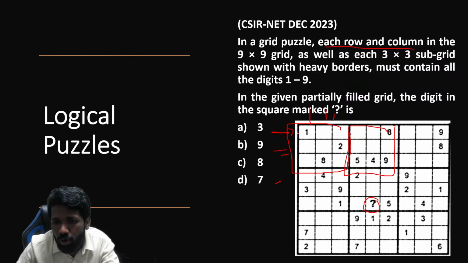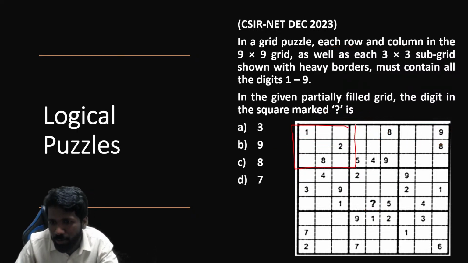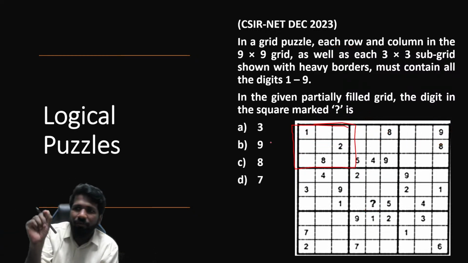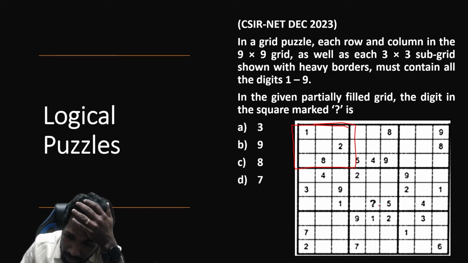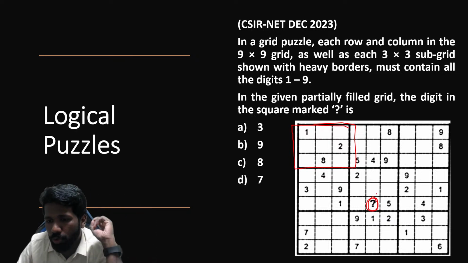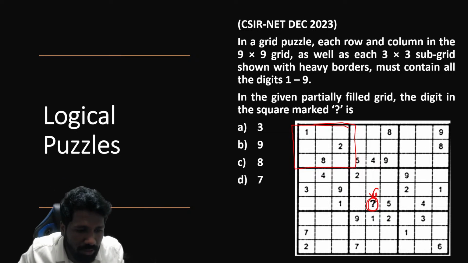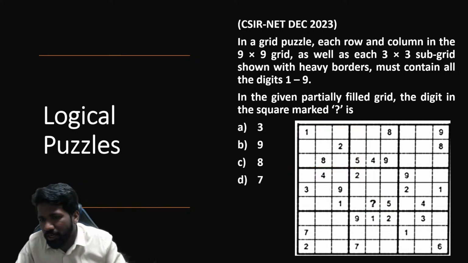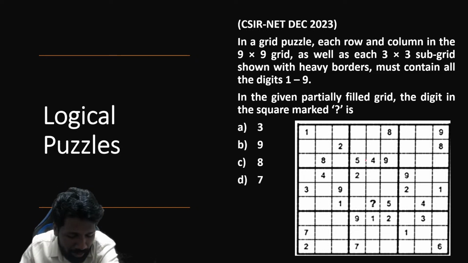So each row में 1 2 3 up to 9 fill करना है, each column में 1 2 3 up to 9 fill करना है, each grid में 1 2 3 up to 9 fill करना है. Only once this should be filled. By that rule, that is a normal rule of Sudoku. By that rule, what should be this question mark? That is a question. So this kind of question, the best way to do this is start from the repeating number. Listen very carefully, I am telling you the technique.